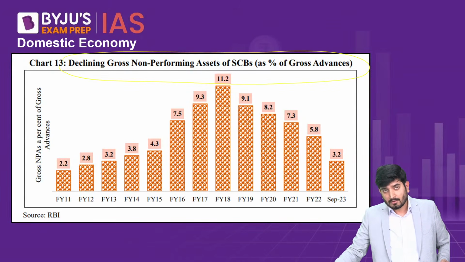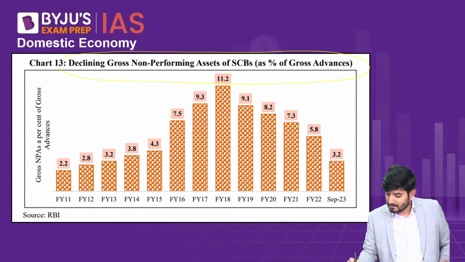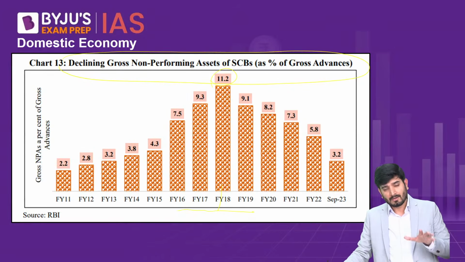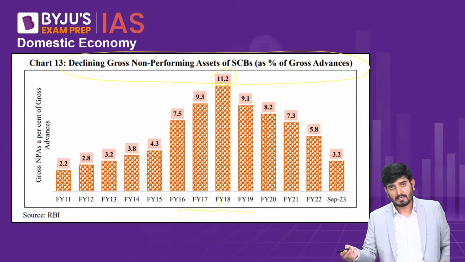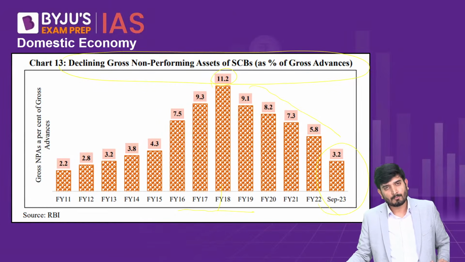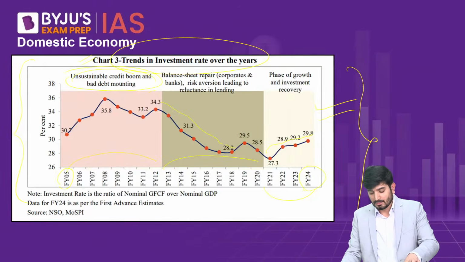And as a percentage of gross advances, you can see that during 2017, 18, 19, it was very high. During financial year 18, it was almost 11.2%. So out of total advances, more than 10% were becoming NPA. But later on, because of the efforts by the government, efforts like IBC, efforts like reforming and consolidating the banking sector, these NPAs started decreasing. And on the last figure, September 2023, it was just 3.2%. So the banking sector is also in a healthier position right now.